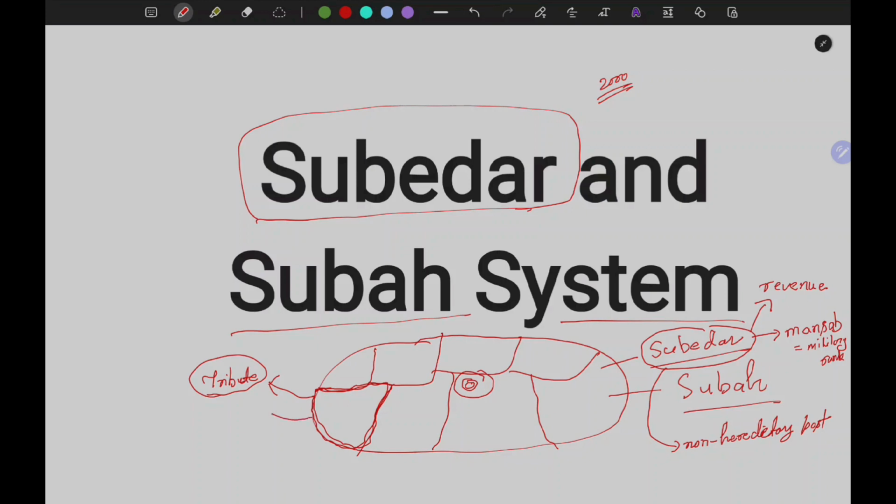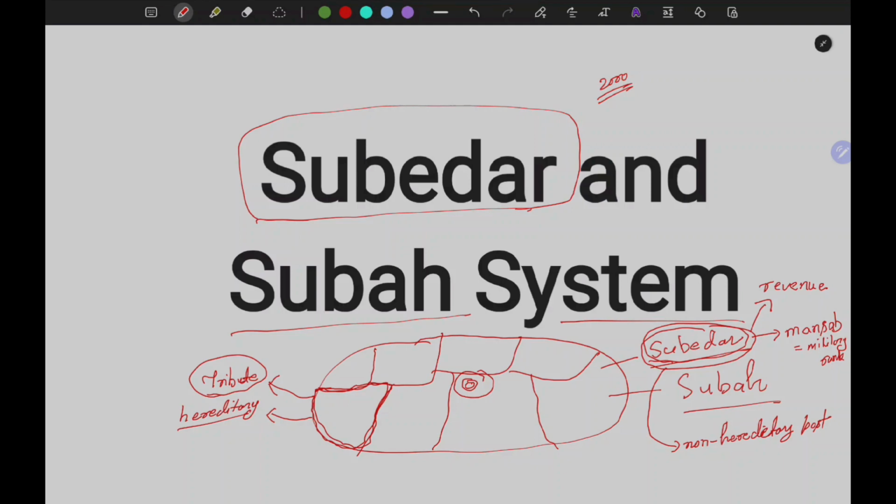Also, the head of the Rajput states, that is the king of the Rajput states, was not appointed by the emperor because this post was hereditary, and on the other hand, the Subedar, the head of a Subah, held a non hereditary post and used to be appointed by the king. This also means that the son of a Rajput king can become the king of that Rajput state without the permission of the Mughal emperor.